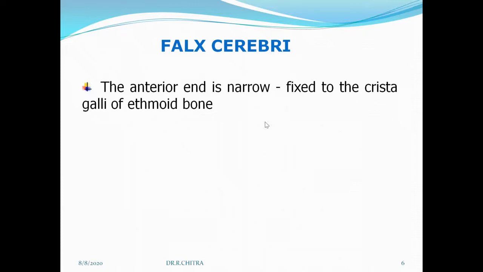The anterior end is narrow and it is fixed to the crista galli of the ethmoid bone. Do you know the meaning of crista galli, how this word is derived? This word is derived from the Latin crista galli, meaning cock's comb, C-O-C-K-S. It resembles the comb of a cock. That is why it is called crista galli.